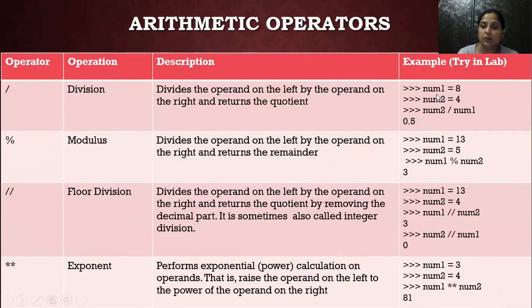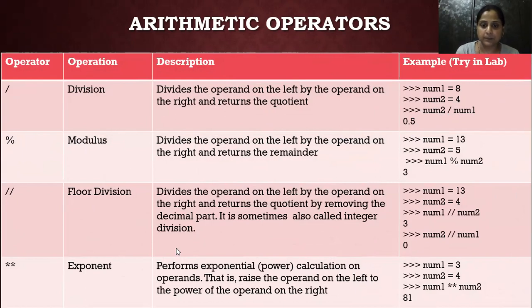Say numeral 1 is 8, numeral 2 is 4. When you divide numeral 2 by numeral 1, 4 by 8 means 0.5. Here division means complete division. It gives you the complete division. Next one is the percent sign, something new, known as the modulus. It gives you the remainder of your division. Next one is floor division.